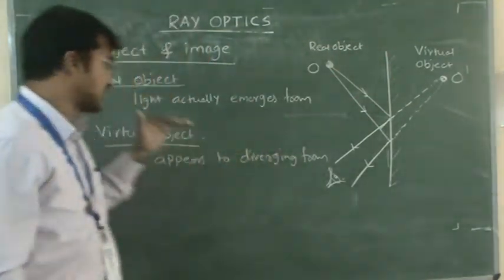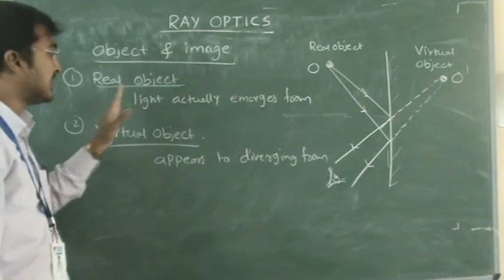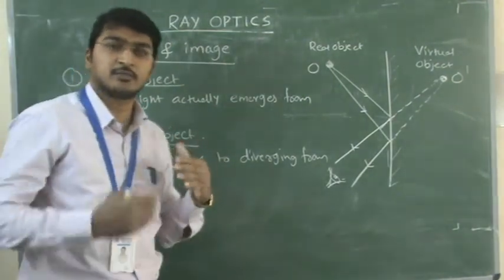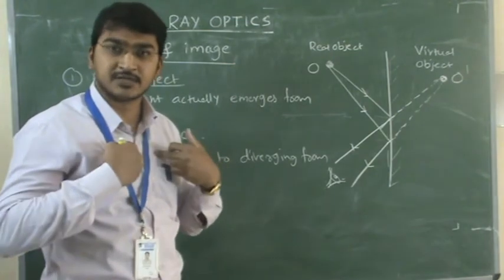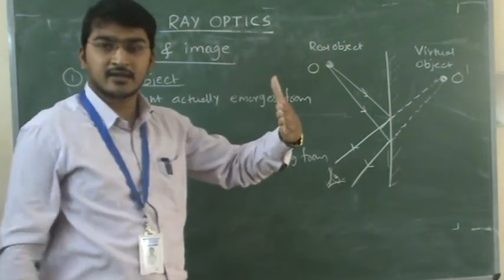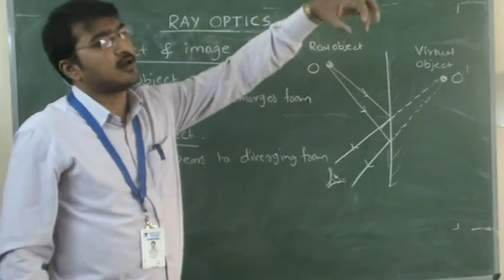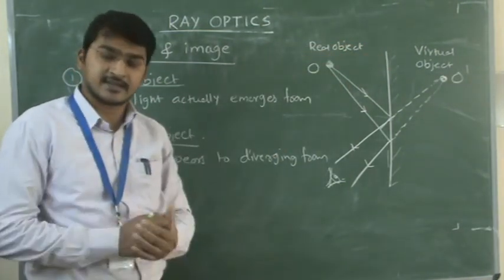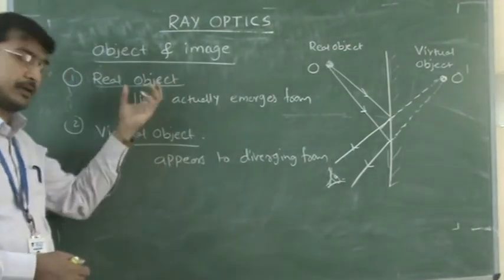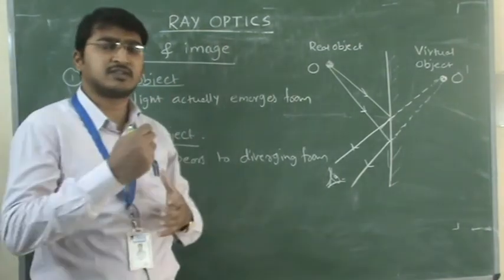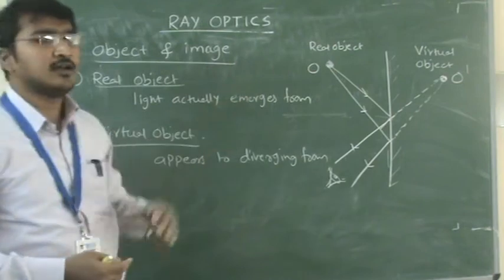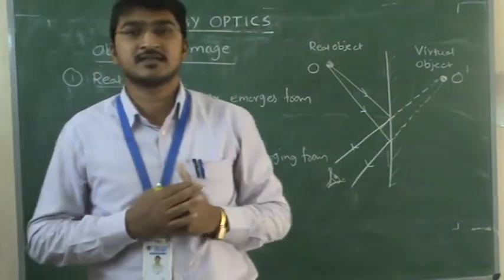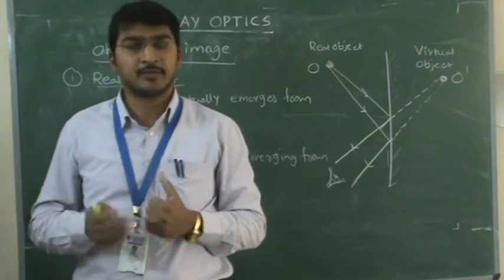I am discussing only the object here: real object, virtual object. For example, you are here, you are the real object. What you are seeing in the mirror is the virtual object. Now the second case, images, we will discuss in the next class. I'll repeat these topics again within a short time, then we'll go to what real images are and what virtual images are.